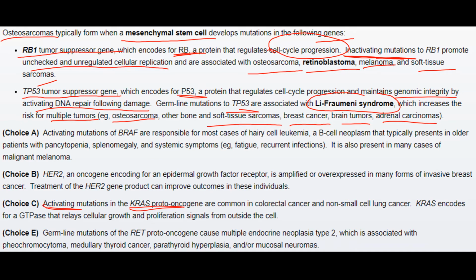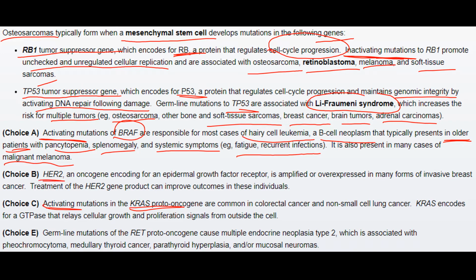Other options were incorrect because BRAF is responsible for hairy cell leukemia. Again, it is a proto-oncogene, therefore there should be an activating mutation of BRAF so that it can lead to hairy cell leukemia, a B cell neoplasm which mainly presents in older patients with pancytopenia, splenomegaly, and systemic symptoms like fatigue and recurrent infections. It may also be present in many cases of malignant melanoma.